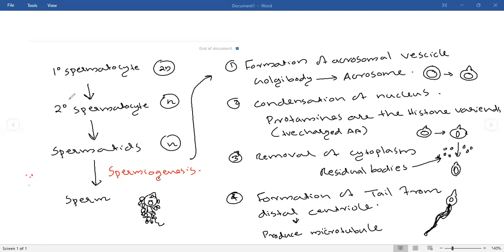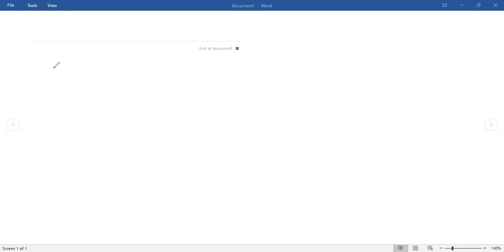Okay. So there was a proximal centriole, right? What will happen to the proximal centriole? That proximal centriole will be transferred to the egg. During fertilization, the proximal centriole will move into the egg along with the nucleus.